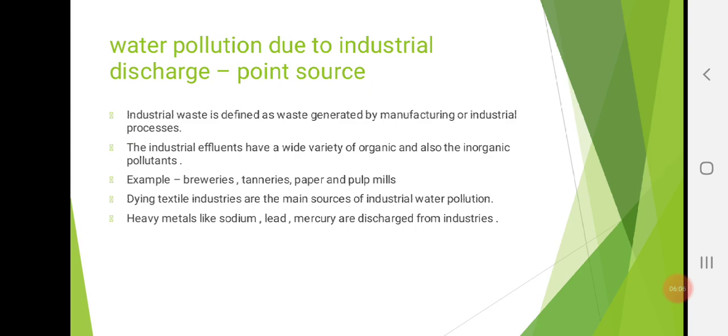This will ask you for MCQ. Dash are the main sources of industrial water pollution. So your answer should be dyeing textile industries. Then the fertilizers and chemical industries have also made the problem of water pollution a serious environmental issue. See, apart from dyeing textile industries, there are the fertilizers and chemical industries. They have also created water pollution.